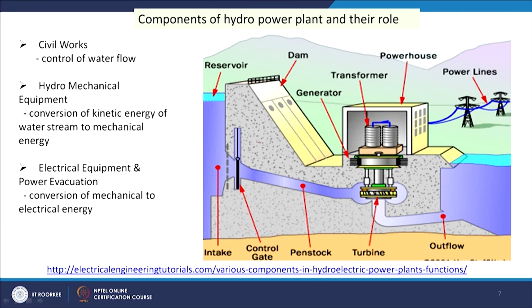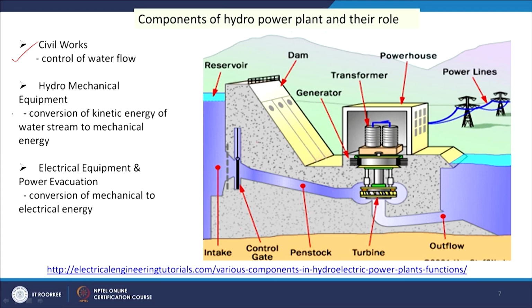Basically, if we classify these different parts, one is civil works, whose main role is control of water flow. Then here the kinetic energy of water is converted to mechanical energy. The turbine shaft will be rotating, giving rotary movement, and that is done by the flow of water.